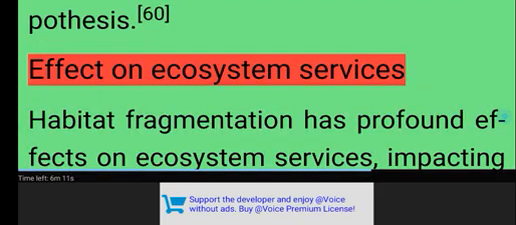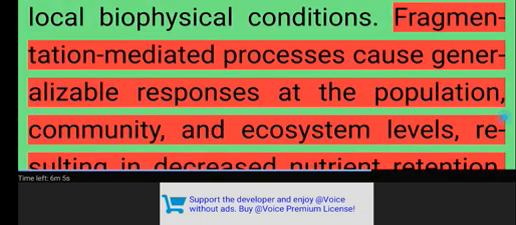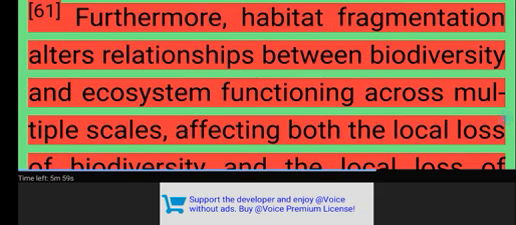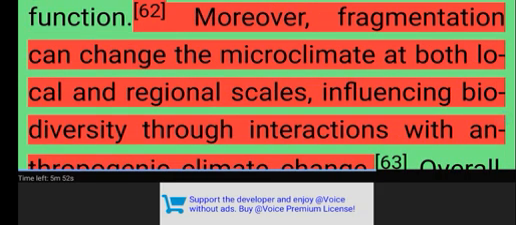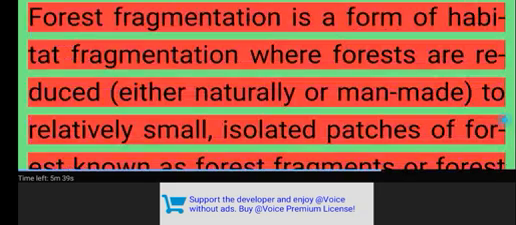Effect on ecosystem services. Habitat fragmentation has profound effects on ecosystem services, impacting nutrient retention, species richness, and local biophysical conditions. Fragmentation-mediated processes cause generalizable responses at the population, community, and ecosystem levels, resulting in decreased nutrient retention. Furthermore, habitat fragmentation alters relationships between biodiversity and ecosystem functioning across multiple scales, affecting both the local loss of biodiversity and the local loss of function. Moreover, fragmentation can change the microclimate at both local and regional scales, influencing biodiversity through interactions with anthropogenic climate change. Overall, habitat fragmentation significantly disrupts ecosystem services by altering nutrient retention, biodiversity, and ecosystem functioning at various spatial and temporal scales.